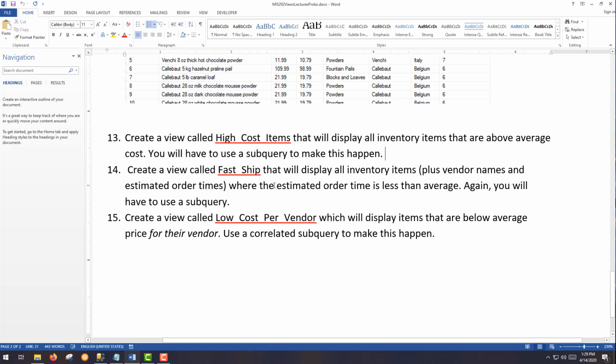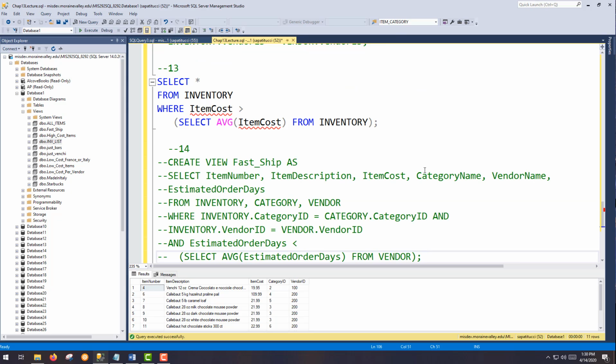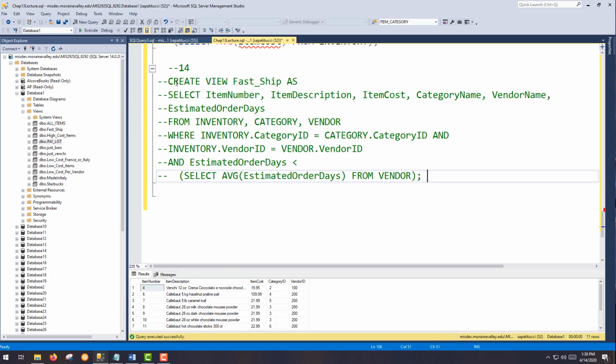Create a view called Fast Ship that will display all inventory items, plus vendor names and order times. That's coming from the vendor table, where the estimated order time is less than average. So again, kind of a simple subquery type of thing. I will paste the code in here. Now this one is a little more complicated because it's a join, but still the subquery aspect of it is not too bad.